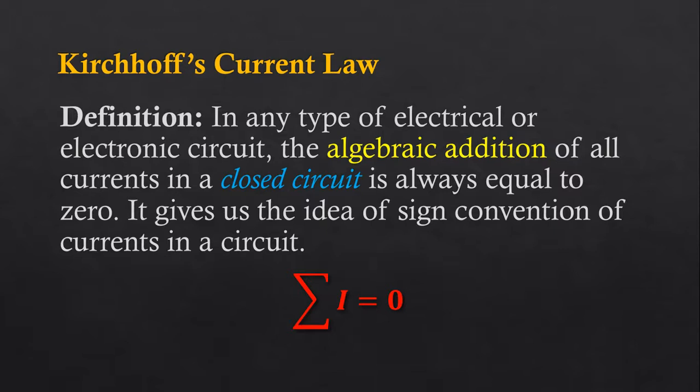So remember, in electronics, we consider current as a vector quantity. So for that, we always give a sign, either positive or negative, to current. So for Kirchhoff's current law, the equation will be very simple. Sigma of I, meaning all the currents in any circuit, will be equal to 0.